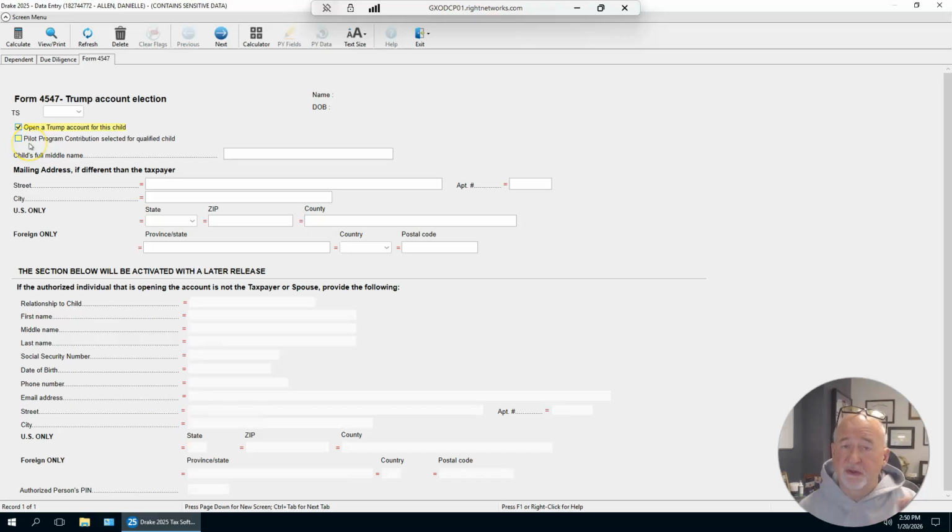And if they want to participate in the pilot program contribution, which I assume they will, if the child is qualified, then you would select that. Ordinarily, that's all you're going to have to do. There's some additional things if you fall into those caveats where, like, this child's not on this taxpayer's tax return, but they're still able to elect them, right? One of those weird kind of niche things that absolutely could happen, and probably will to 1 or 2 of us this year. We'll get a client with those situations. You'll have to fill out the rest of it, but ordinarily you probably will just have to check one or both of these boxes.